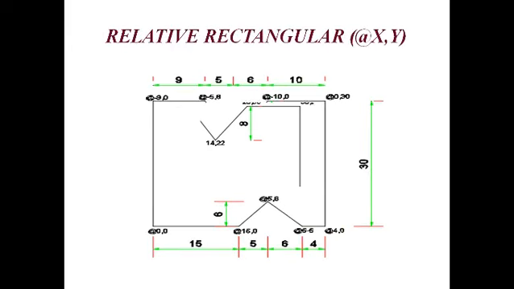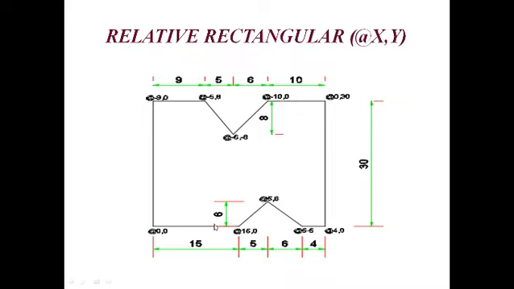Next coming to relative rectangular, same example I have taken here, but each and every point is defined with respect to the previous point. So we will be assuming the previous point as 0 comma 0, and from here we have to give each and every point. The first point can be located anywhere, so no need to bother about the first point. It could be any point on the screen. So here we are having @0,0. From this point, the second point is diverting in the positive x direction. So on the x axis it is @15,0.